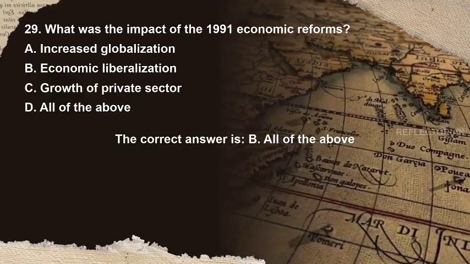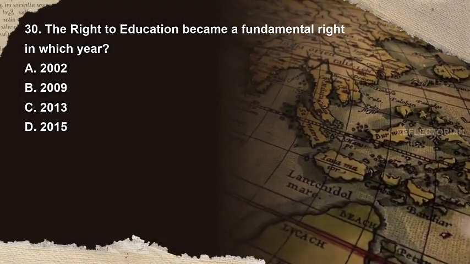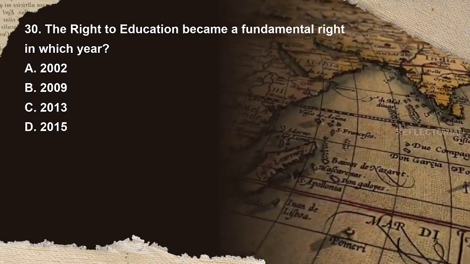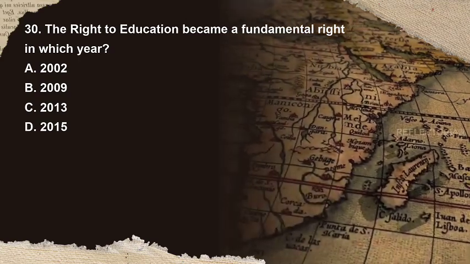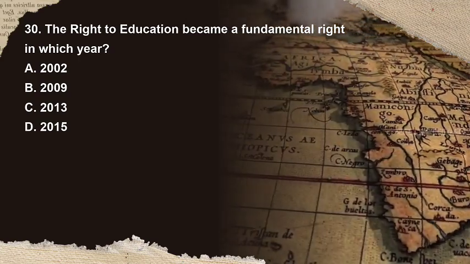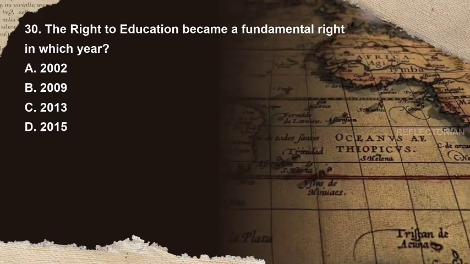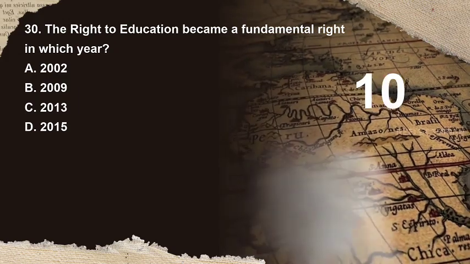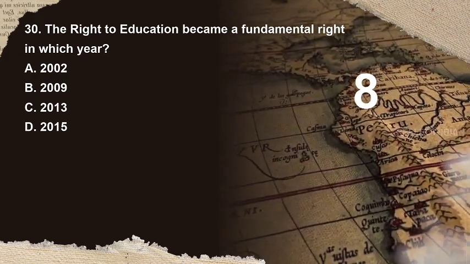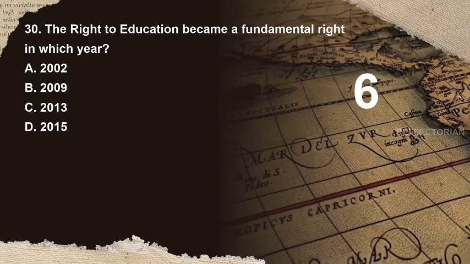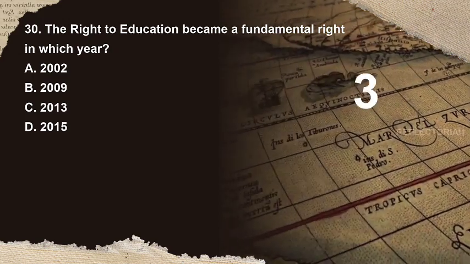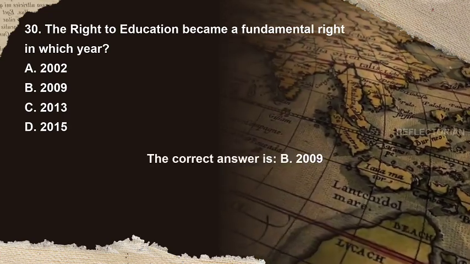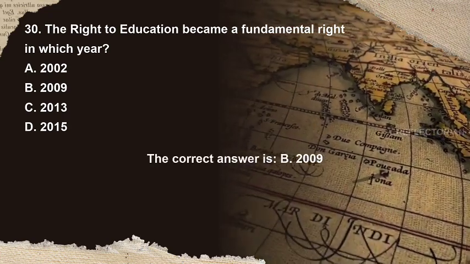All of the above. Question 30. The right to education became a fundamental right in which year? Options are A. 2002, B. 2009, C. 2013, D. 2015. You have 10 seconds to answer. The correct answer is B. 2009.